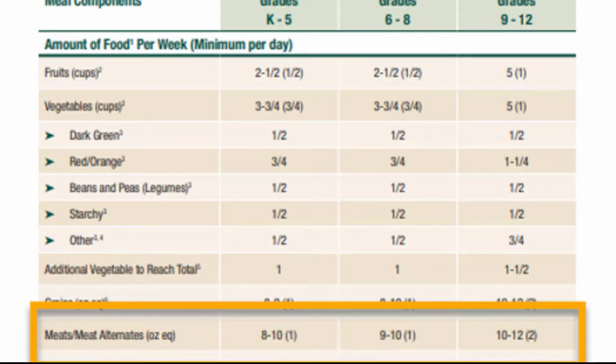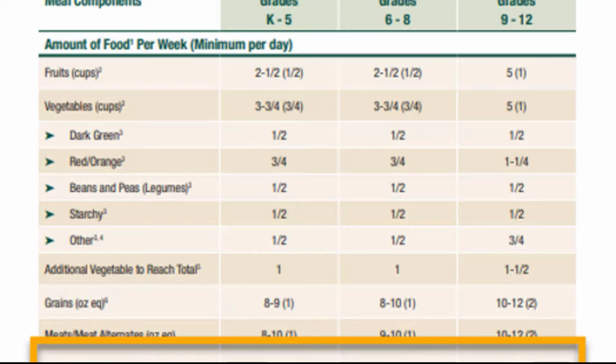Meat and meat alternate portions are also credited using ounce equivalents, not weight. The weekly total is increased over the daily minimum requirement. Notice how an elementary student would receive 8 to 10 ounce equivalents of meat or meat alternate over the course of the week, while a high school student would receive 10 to 12 ounce equivalents.